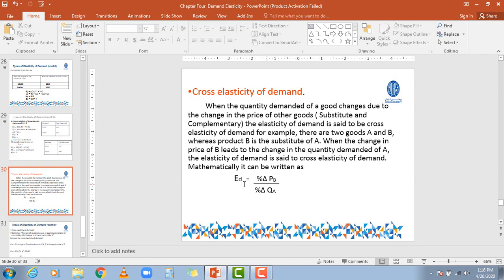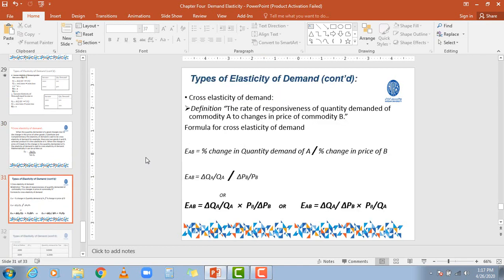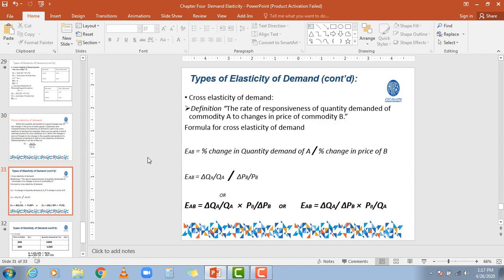Now how can we measure the cross elasticity of demand? There is a simple and basic formula: cross elasticity of demand equals percentage change in the quantity of A divided by percentage change in the price of B. Or we can also say that this is showing the responsiveness of quantity demanded of commodity A to change in the price of B.